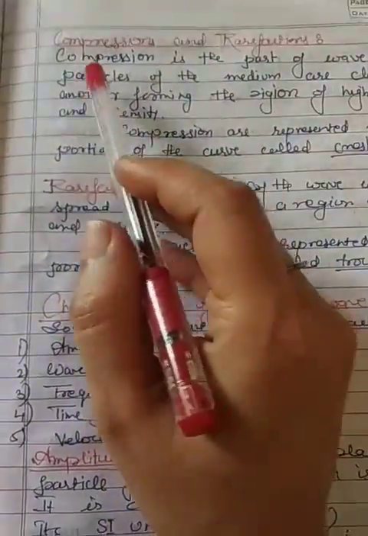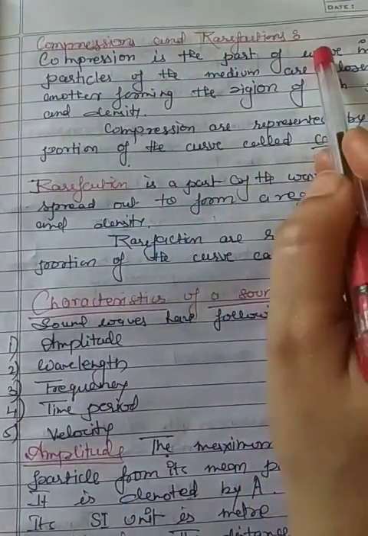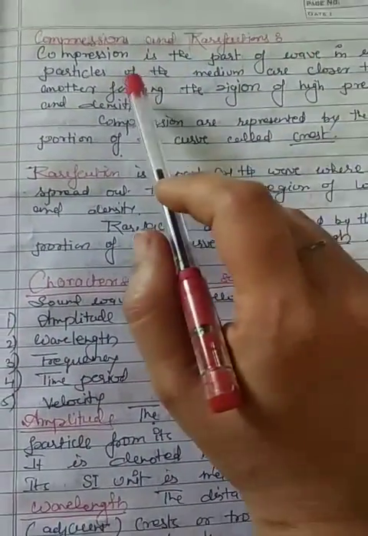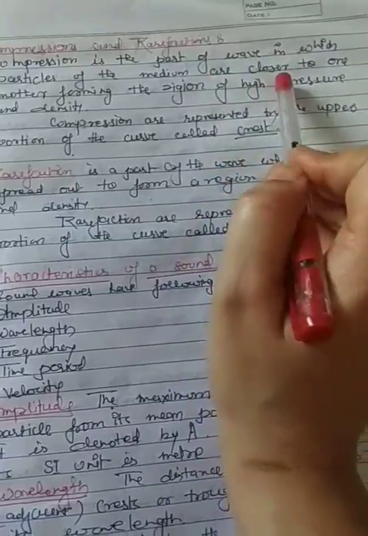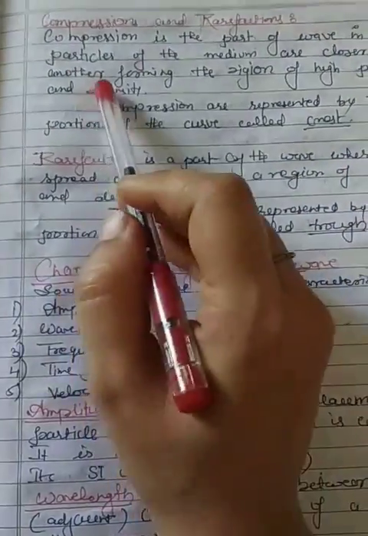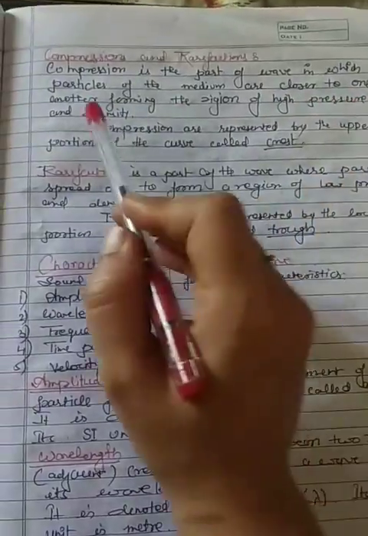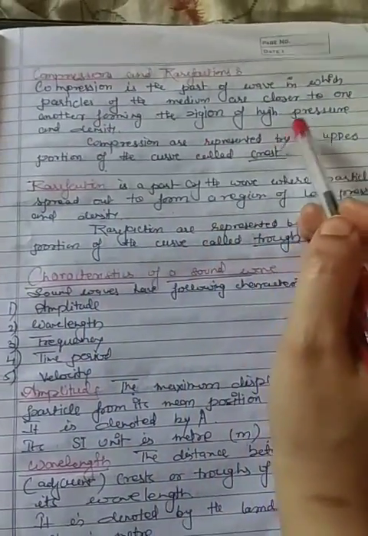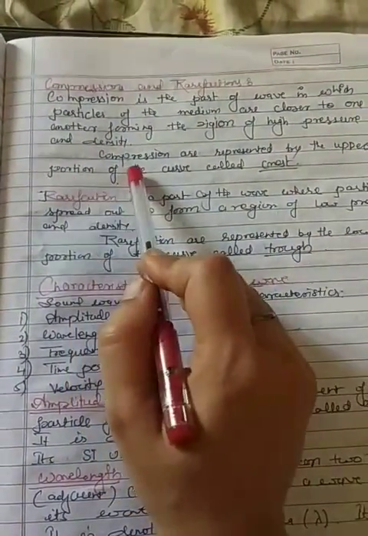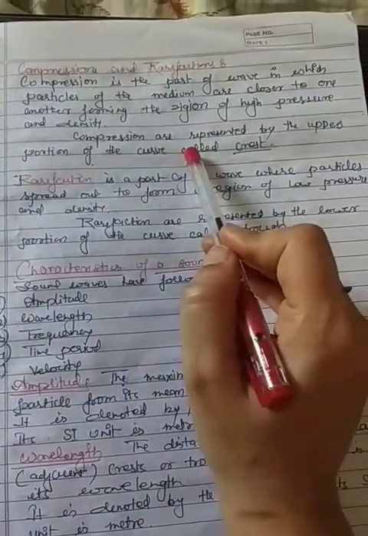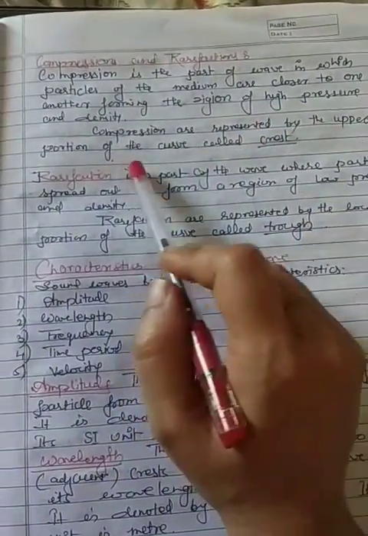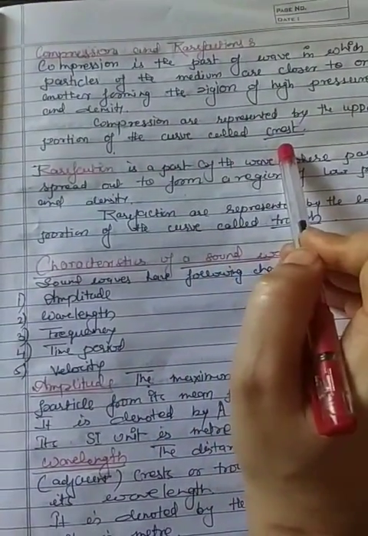Now, compression and rarefaction. Compression is the part of a wave in which particles of the medium are closer to one another, forming a region of high pressure and density. Compressions are represented by the upper portion of the curve called the crest.